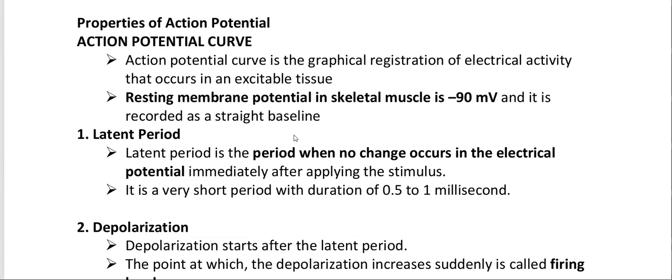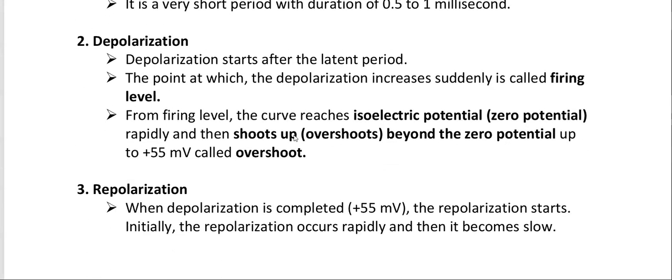Number one, latent period. Latent period is the period when no change occurs in the electrical potential immediately after applying the stimulus. It is a very short period with a duration of 0.5 to 1 millisecond.